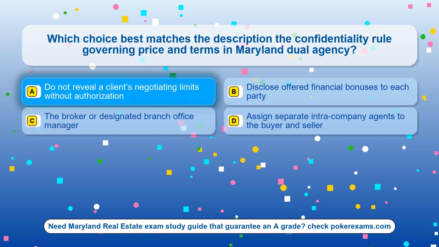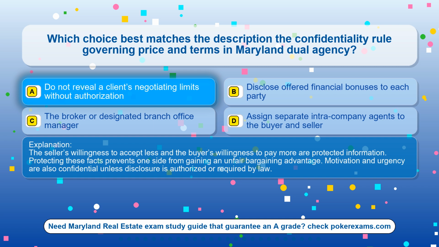The correct answer is option A. Do not reveal a client's negotiating limits without authorization. The seller's willingness to accept less and the buyer's willingness to pay more are protected information. Protecting these facts prevents one side from gaining an unfair bargaining advantage. Motivation and urgency are also confidential unless disclosure is authorized or required by law.